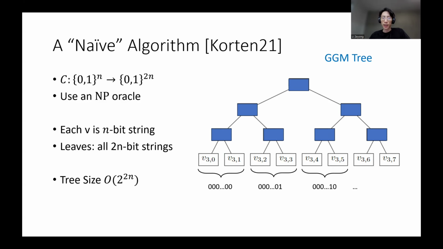I'm going to try to find a value for the parent vertex, such that when I apply the circuit C, it correctly evaluates the value of its children. And if there are more than one possible pre-images, I'm going to take the lexicographically first one. And here is just a statement that quantifies this lexicographically first requirement. And this can be done with the help of an empirical.